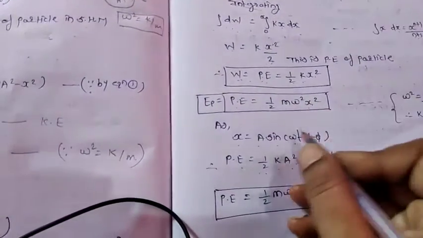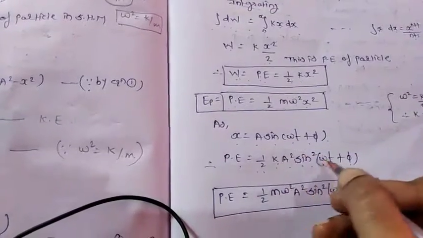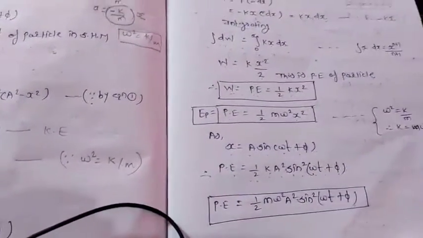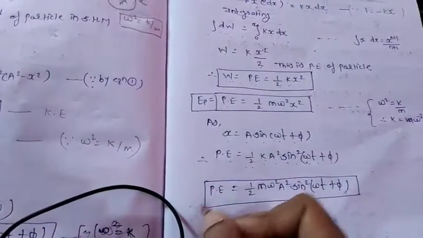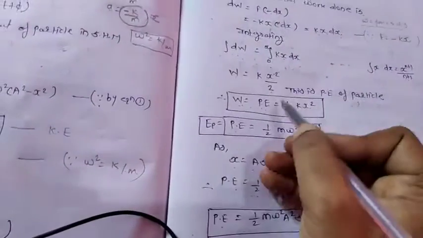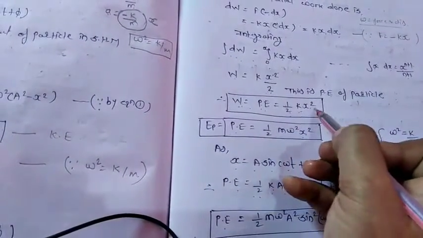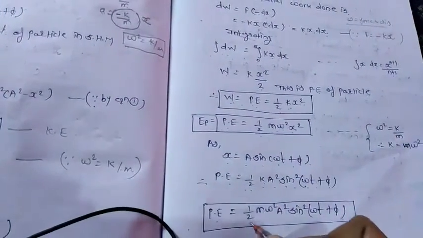This m omega square is nothing but the k. So this is the other formula for the potential energy. We have three formulas for the potential energy: 1 by 2 k x square, 1 by 2 m omega square x square, and the other formula is this one.